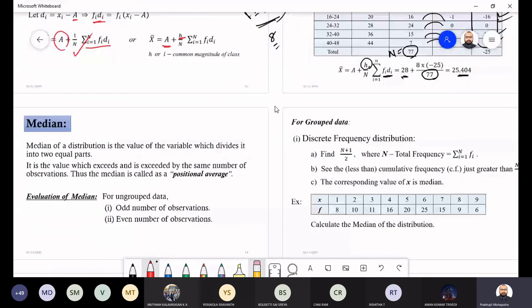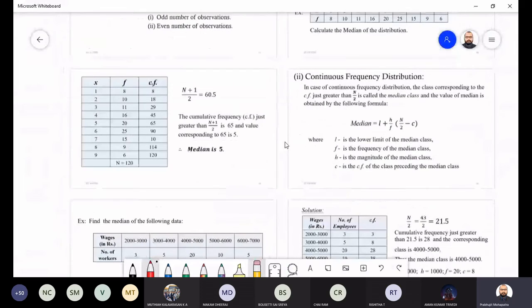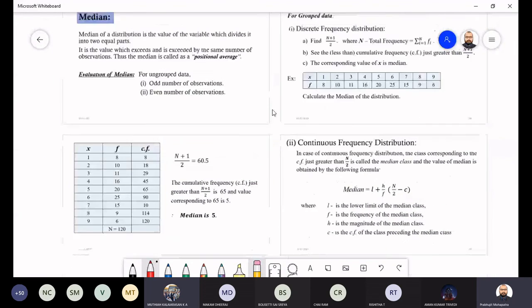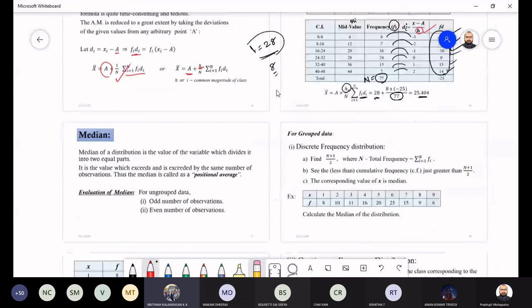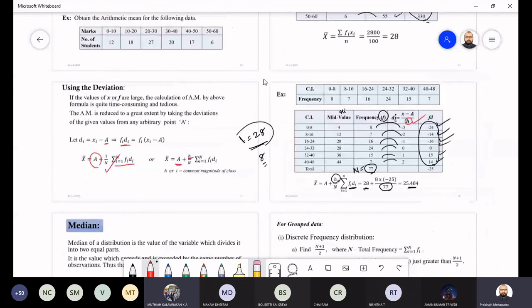And let me give you some practice examples. Let me see whether they are there or not. Sir, what will happen if the class width is different for each interval? Like, how will the formula change?